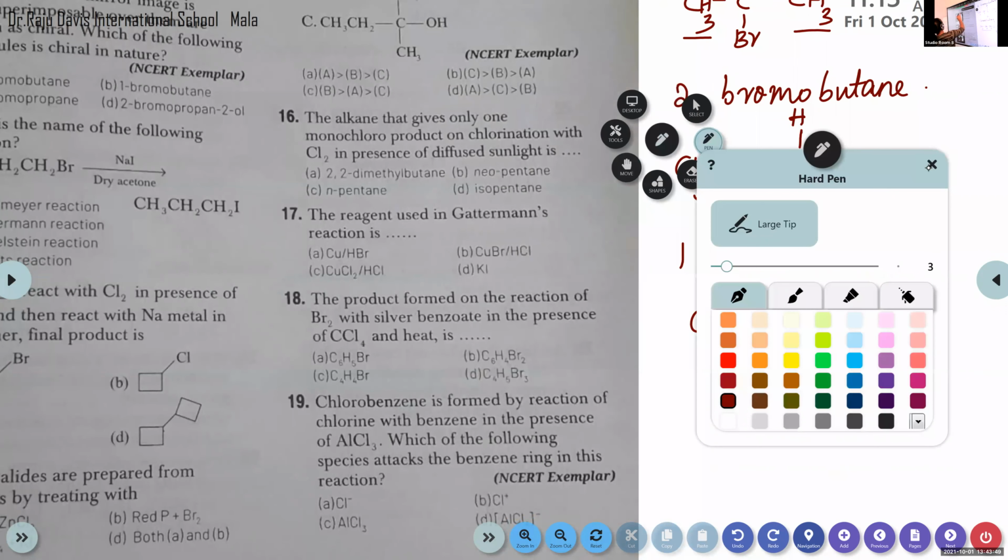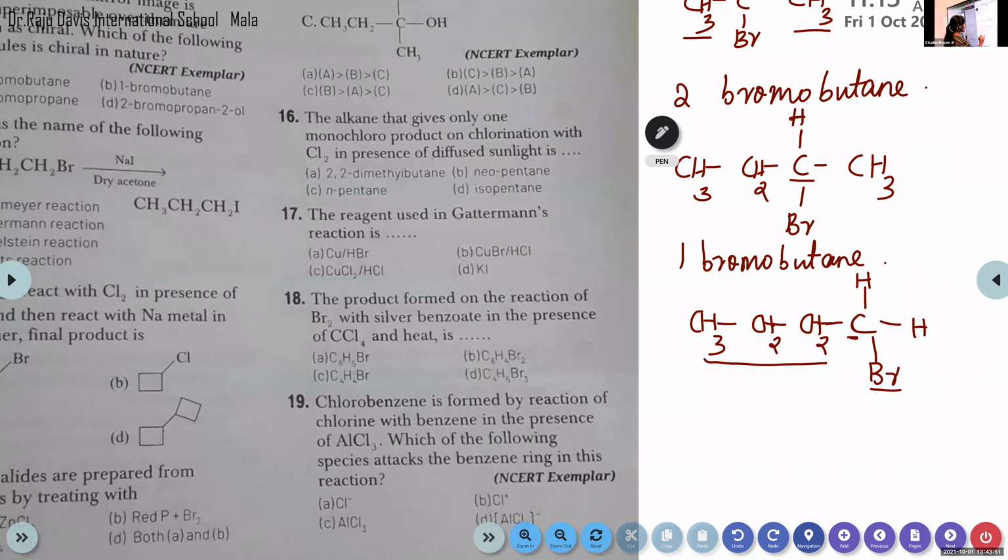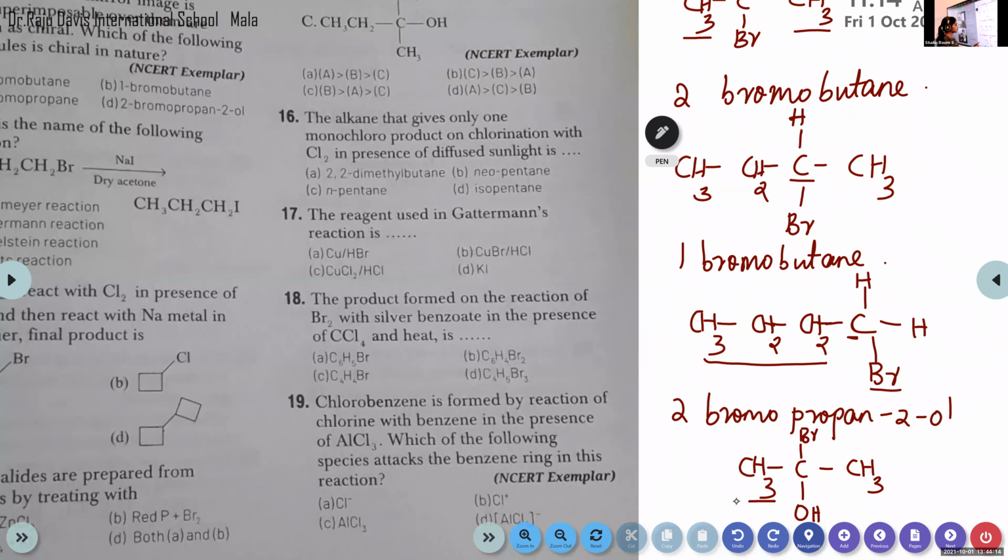So next one is 2-bromopropan-2-ol. So here also 3 carbon atoms. And in the second position, 1 OH group and Br group. Both sides contain CH3. Here also the same groups are attached to carbon atom. So which one is the correct answer?